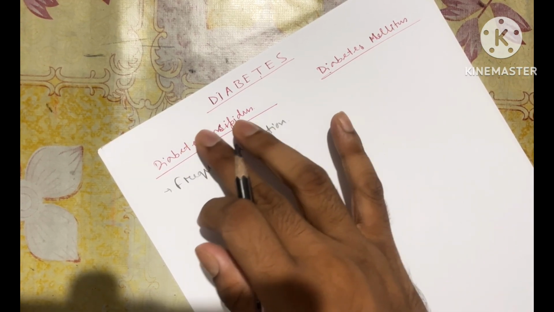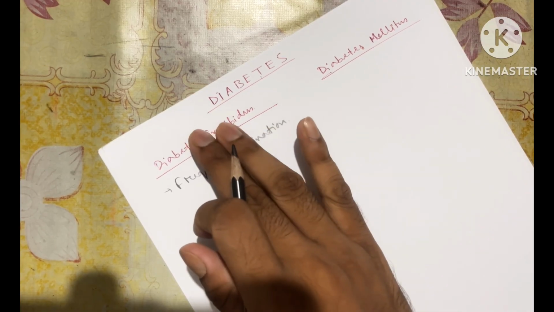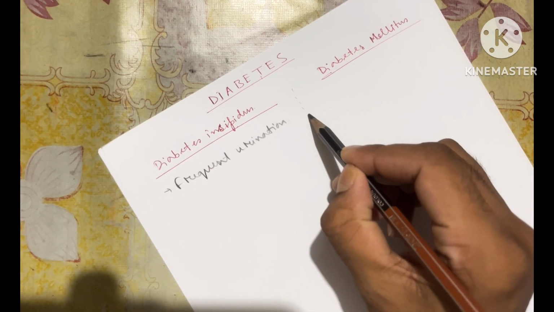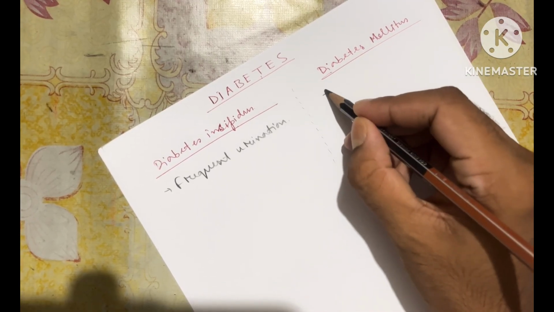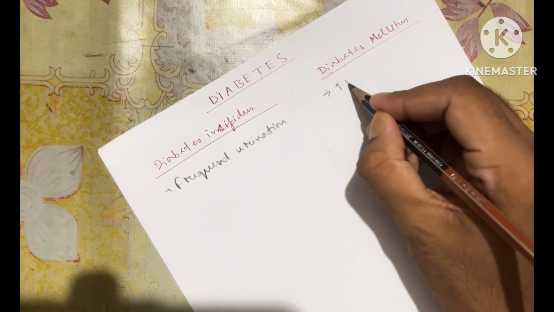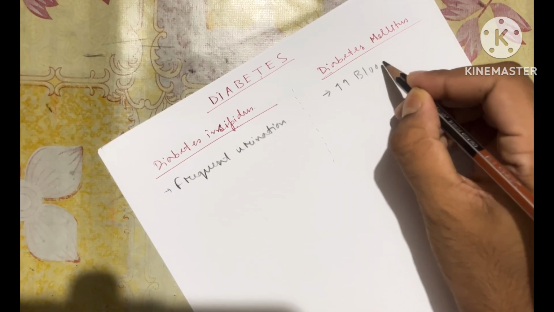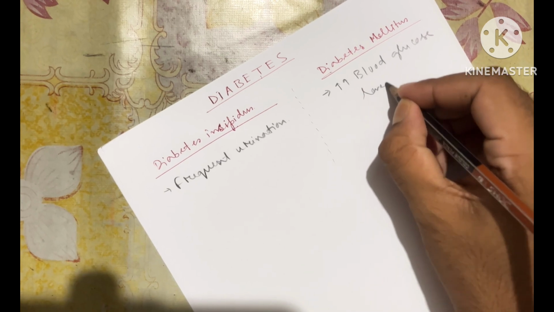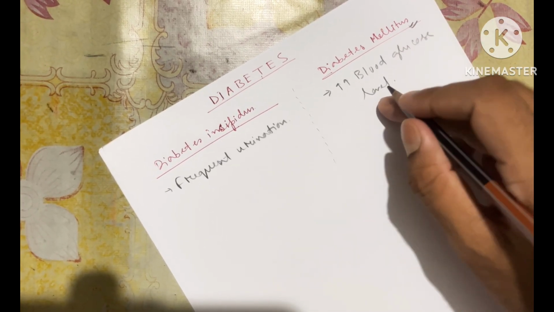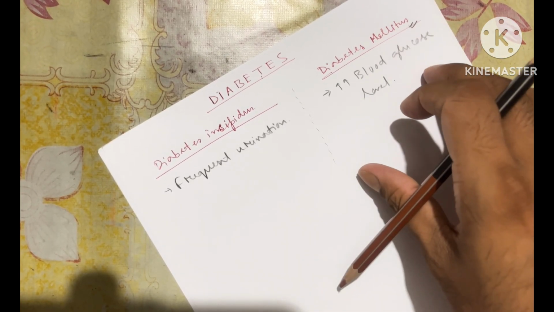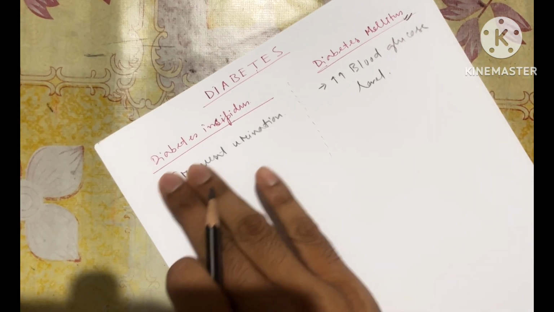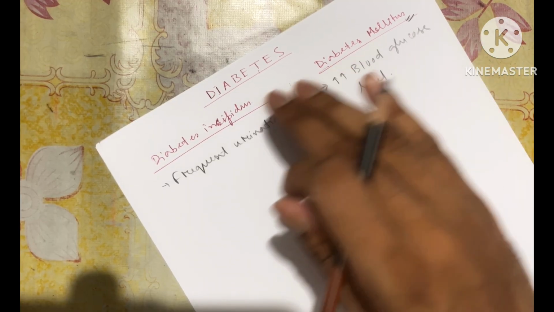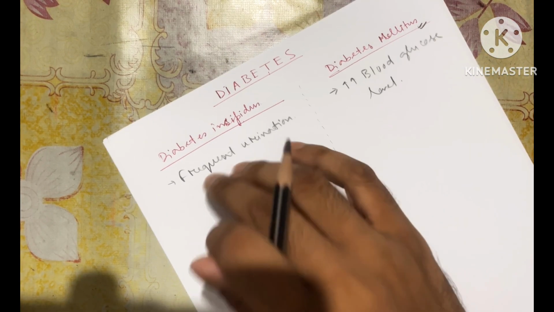So there is no connection of increased blood glucose level in diabetes insipidus. But diabetes mellitus is associated with increased blood glucose level. Why it increases blood glucose level, we will come to know. Diabetes mellitus is associated with increased blood glucose level, and insipidus is associated with frequent urination.